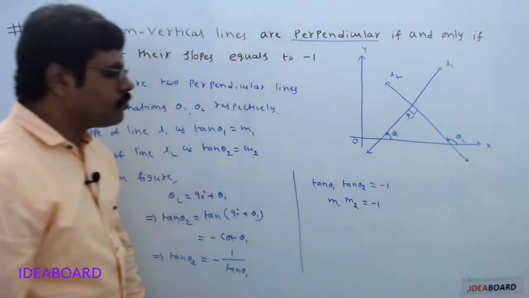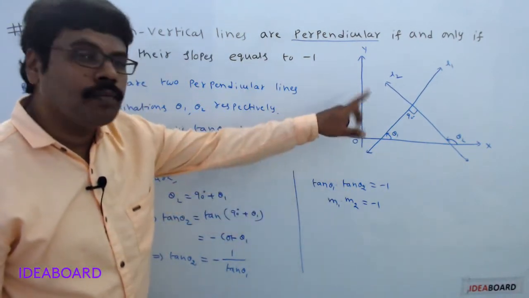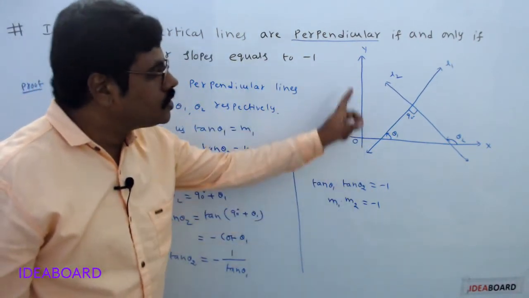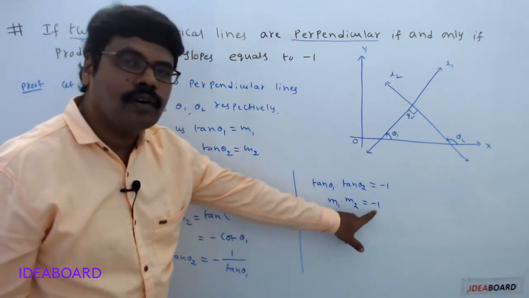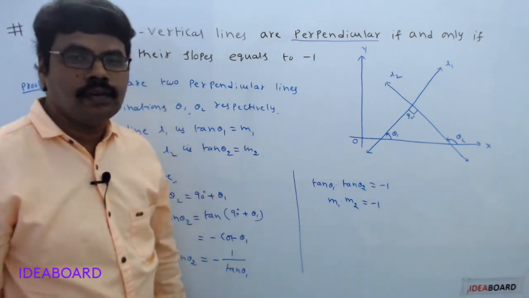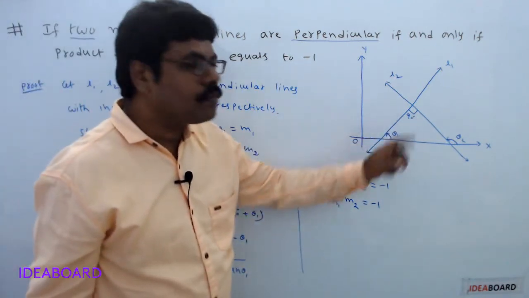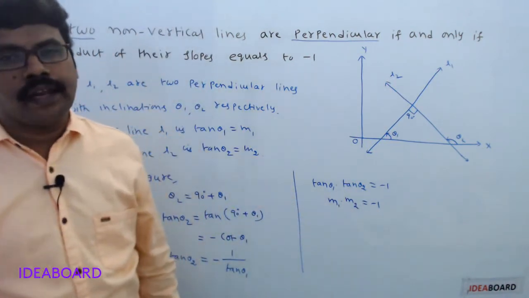So M1 into M2 equals minus 1. M1 is the slope of the first line, M2 is the slope of the second line. So M1 into M2 equals minus 1 means the product of the slopes is minus 1. So if two lines are perpendicular, then the product of their slopes is minus 1.